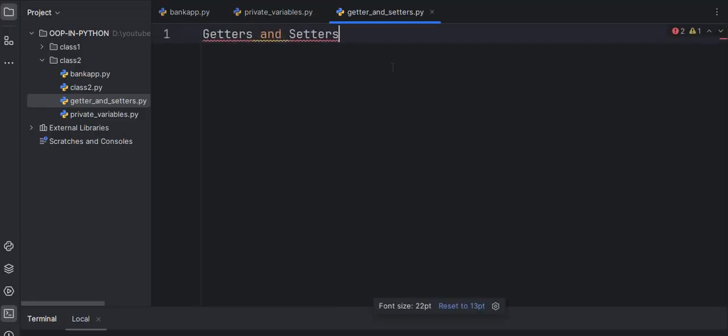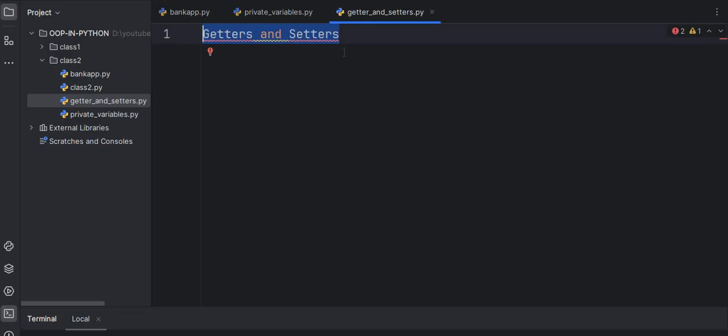So what are getters and setters in OOP? Why do we use them? To control how data is accessed, to protect sensitive values, to add validation before updating, or to prevent wrong or harmful modifications. This makes your class secure and maintainable.